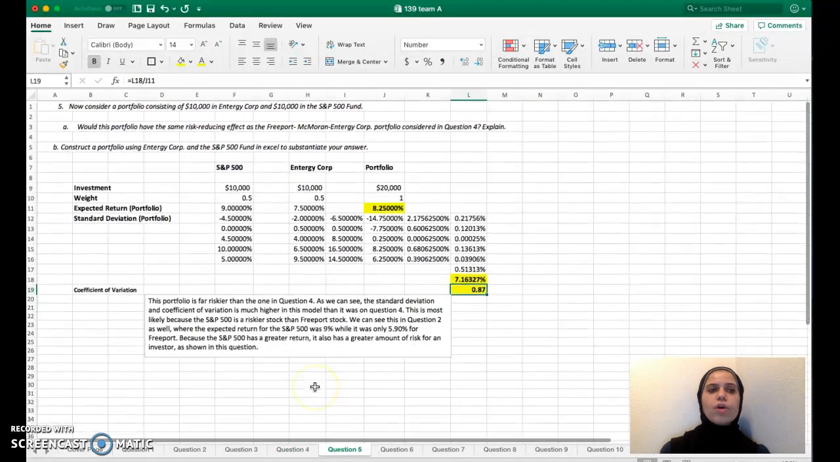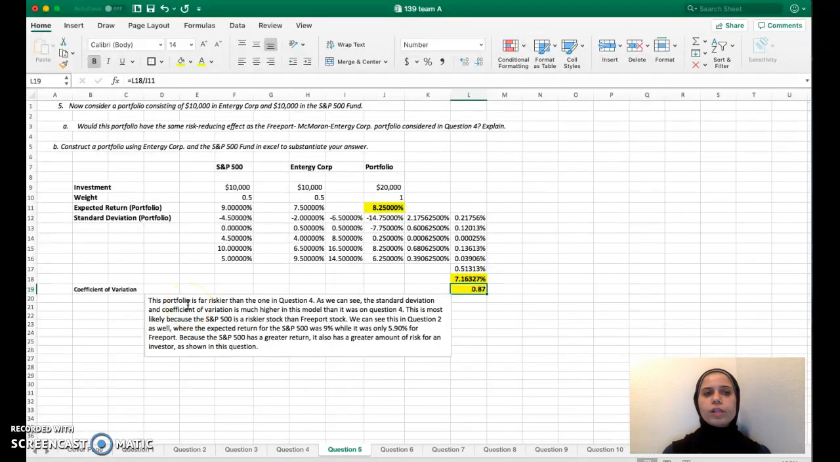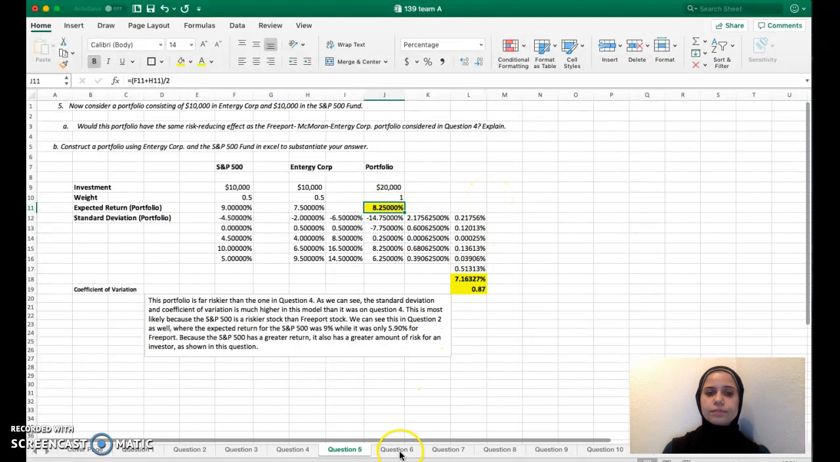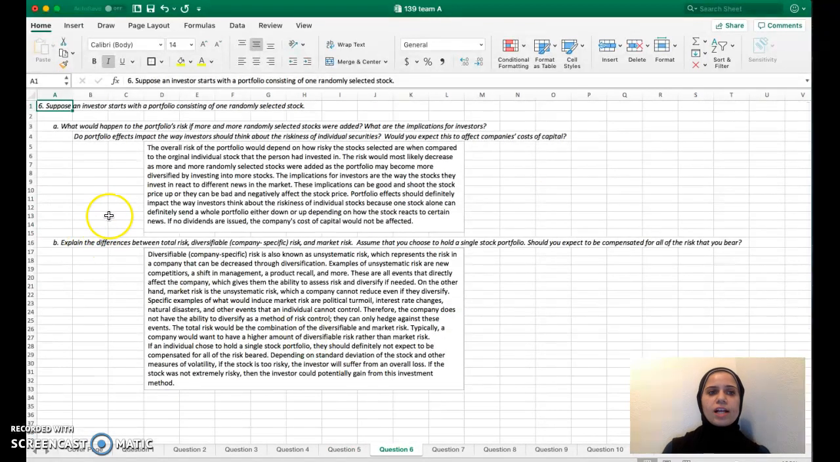In number 5, we are asked to now consider a portfolio that consists of 10,000 in Entergy and 10,000 in the S&P. This would give us an expected return of 8.25%, which is higher than the previous calculations. On number 6, we are asked what would happen if an investor had a portfolio of one stock and then started to add more randomly selected stocks. Well, doing this would most likely cause the risk of the portfolio to decrease because you are diversifying. However, it does depend on how risky